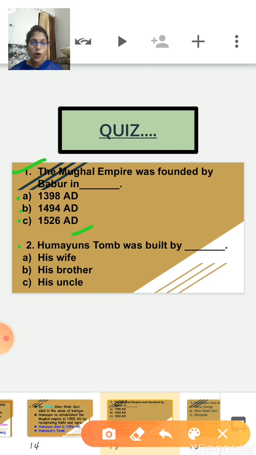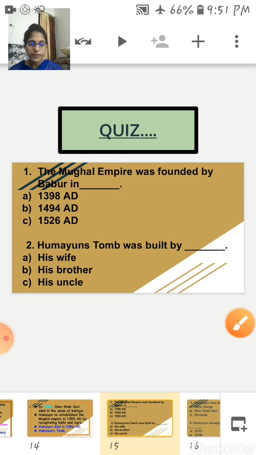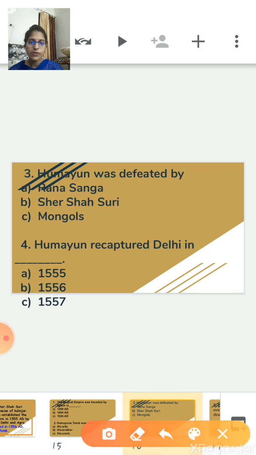Now second question. Humayun's tomb was built by whom? His wife, his brother, or his uncle? His wife built Humayun's tomb for him. Next, question number 3.